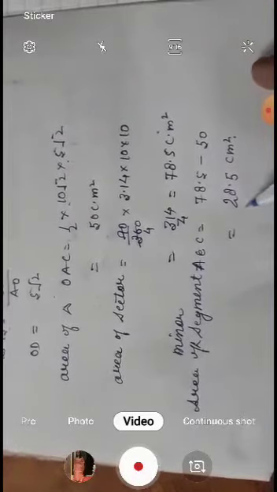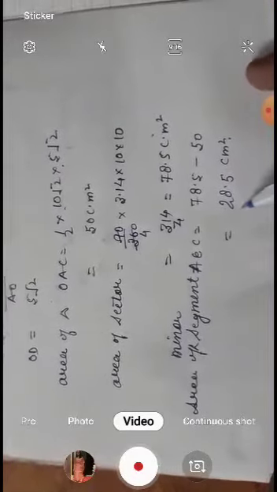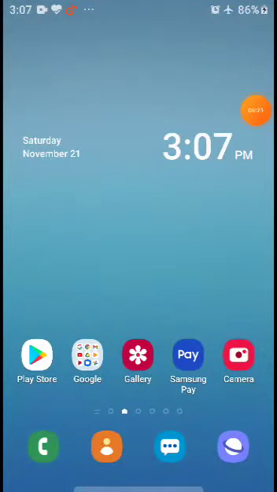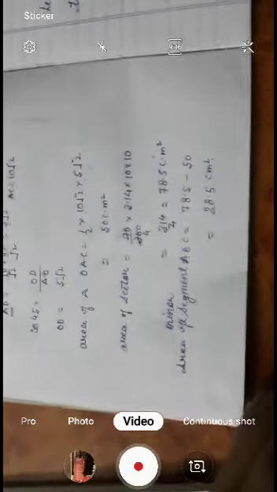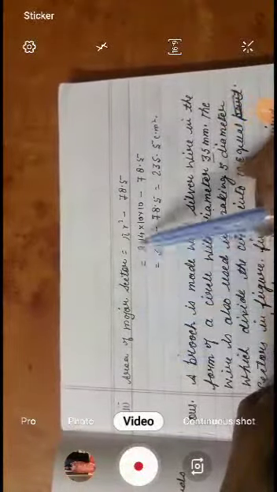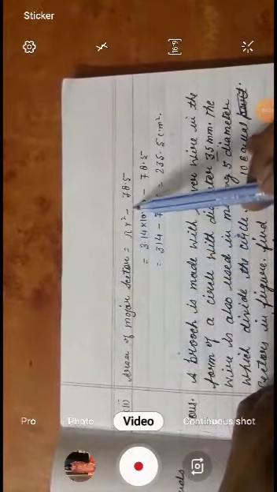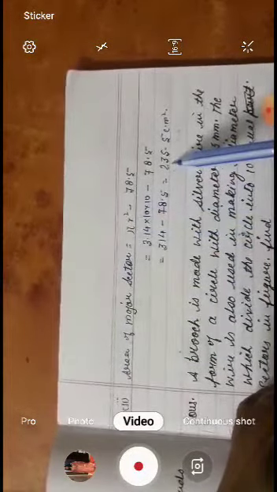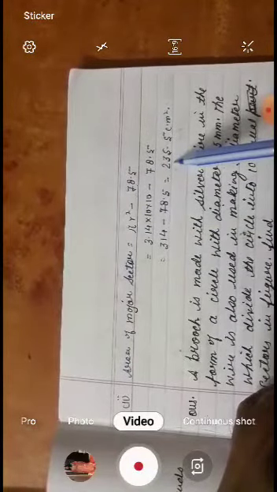If it is also asked to find the area of the major segment, then the area of the major segment is equal to pi r square minus the area of the minor segment, and we will get the answer. Is it okay to everyone?